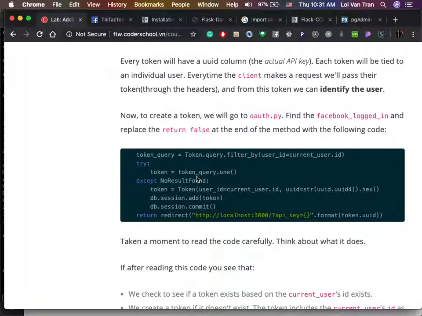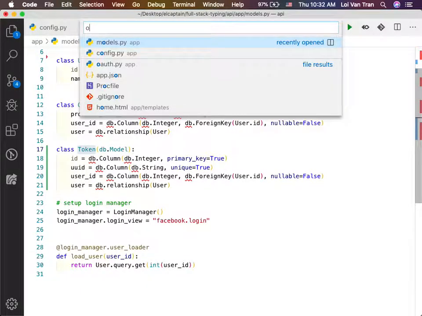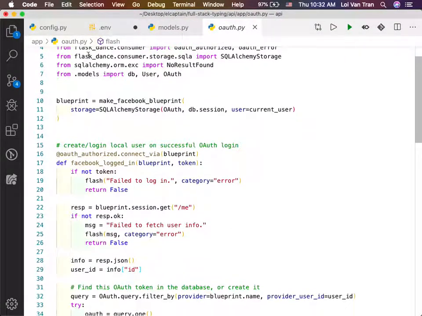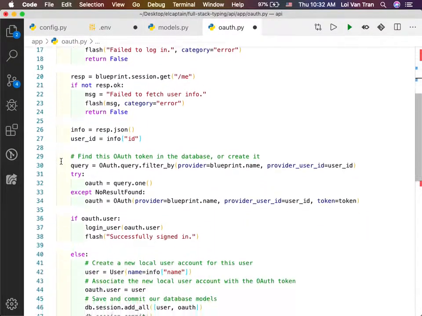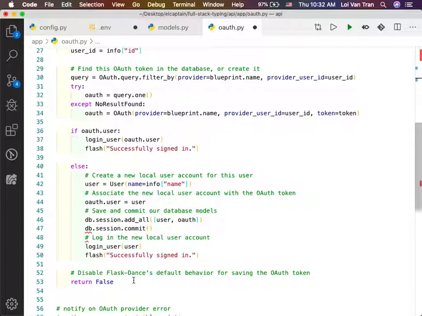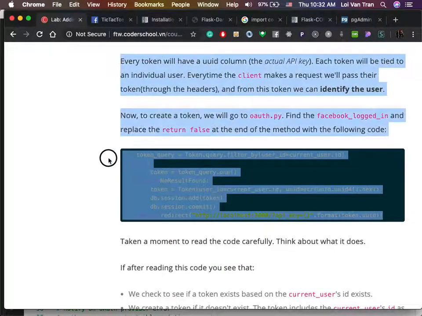We have another code snippet here inside of oauth.py, inside of a method called facebook_logged_in. We're going to replace the content where it says return False. So I'm going to go to OAuth and scroll down to this code block that we're looking for, facebook_logged_in. We see that where it says return False, we need to do something differently. So we're going to copy this code right here.